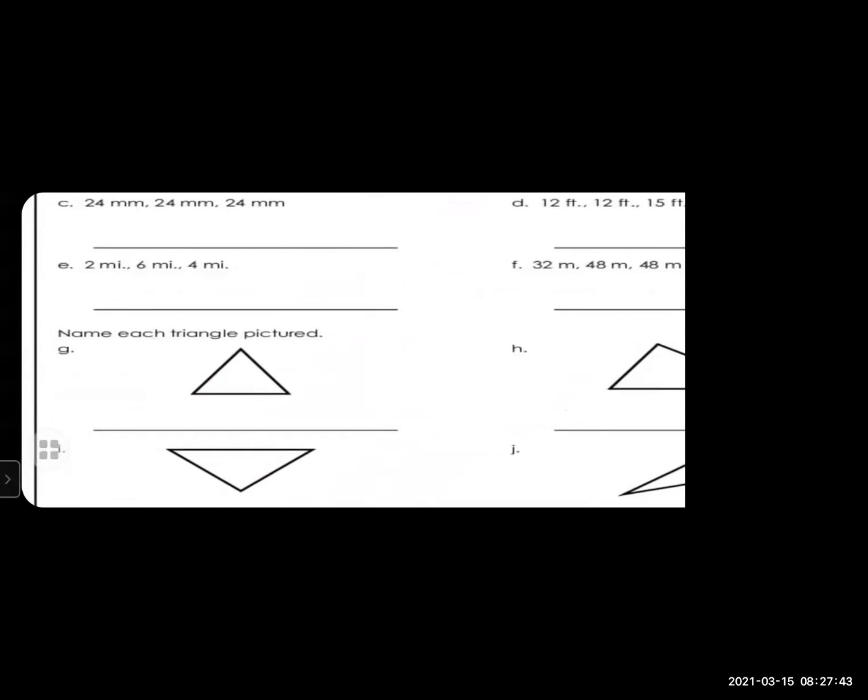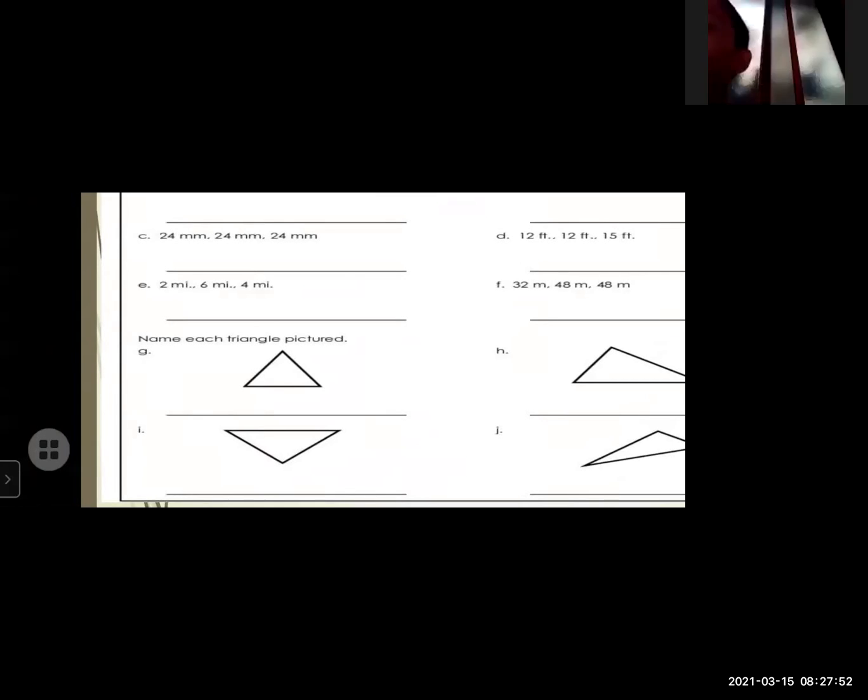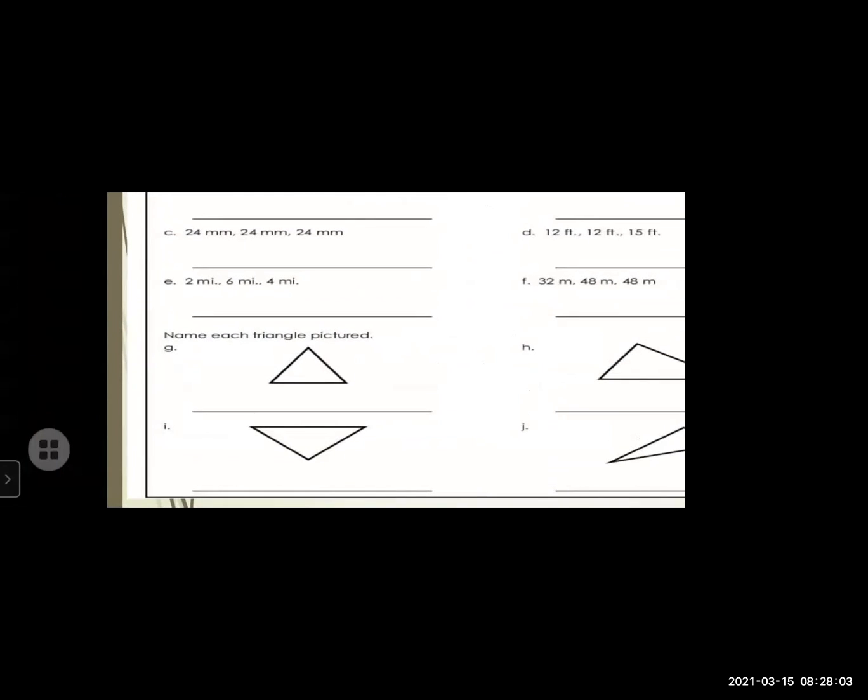Question number E. 2 meter, 6 meter, 4 meter. Scalene triangle. Very good. 32, 48, 48. Isosceles triangle. Very good. Now, name each picture triangle. In this picture, which type of triangle? Equilateral triangle. In the picture H. Isosceles triangle. Is it isosceles, my dear? Scalene. Yes, very good. In the picture I, which type of triangle? Isosceles. Are you sure?